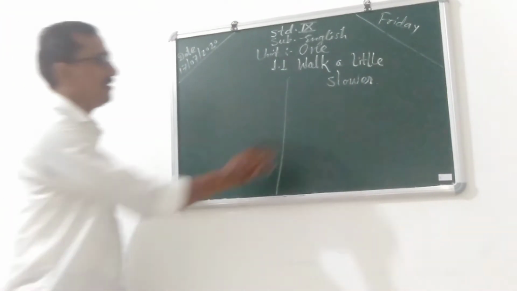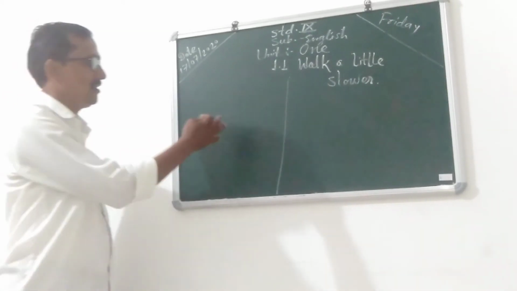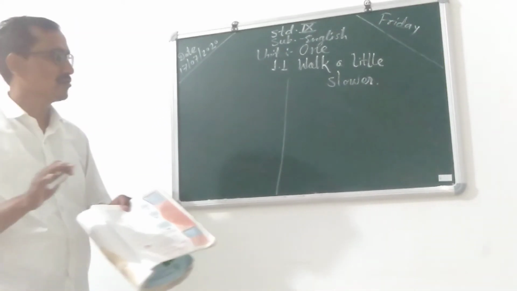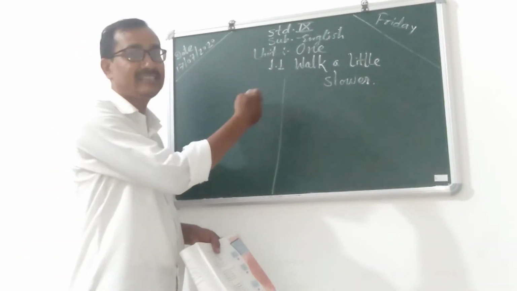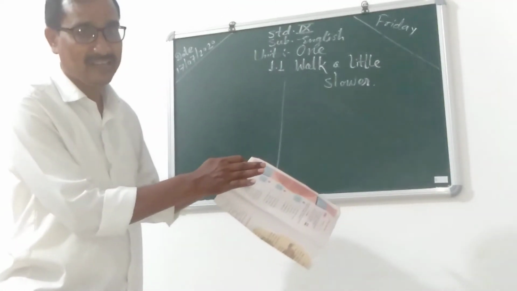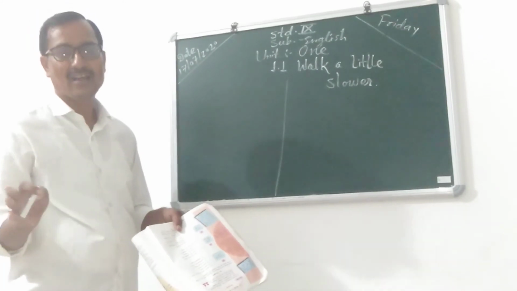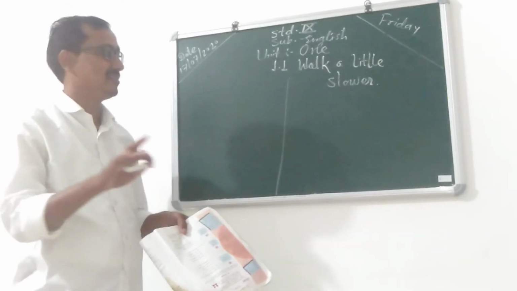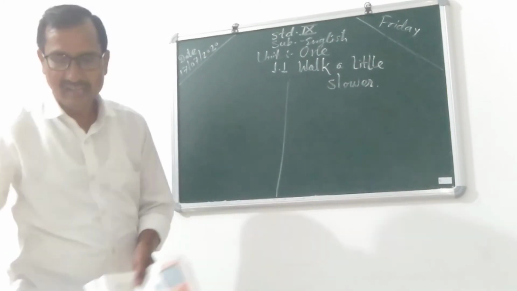What is meant by little slower? Here, little slower means a small boy, and who is telling here walk a little slower? His father. So in this poem there are 2 persons. One person is the father and another person is a small boy.